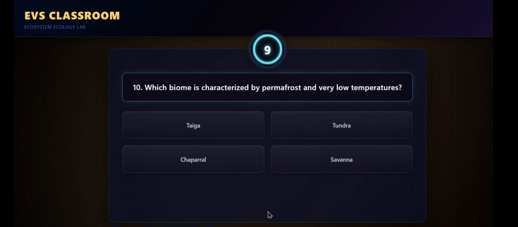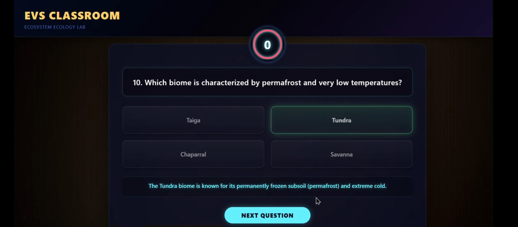Which biome is characterized by permafrost and very low temperature? The tundra biome is known for its permanently frozen subsoil and extreme cold.